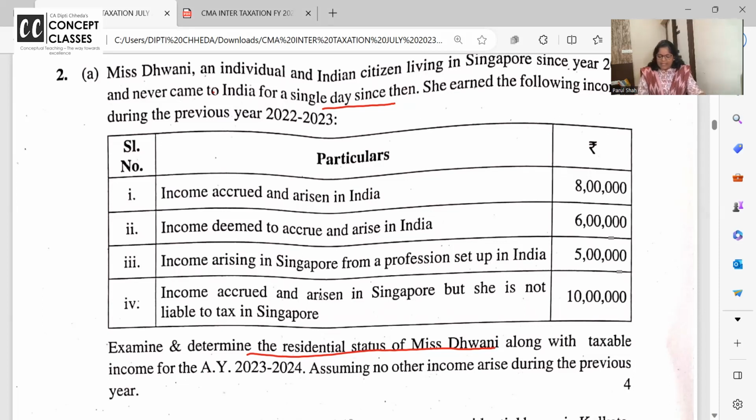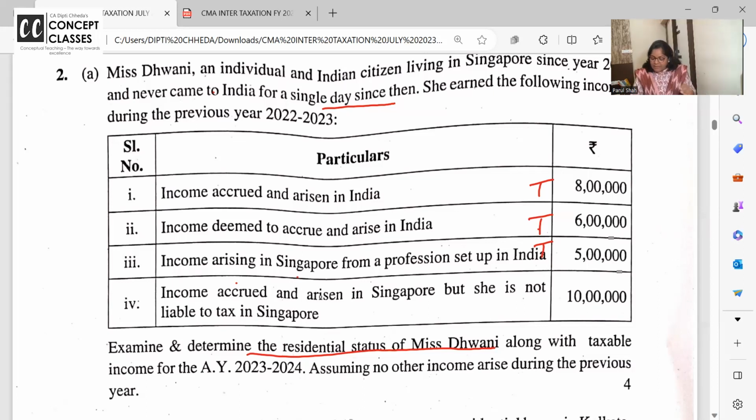Is it taxable? 8 lakh? Yes. Income deemed to accrue or arise in India, deemed, it is taxable. Income from Singapore. Business is set up in Singapore, profession. But then it is income arising in Singapore from a profession which is set up in India. So if profession is set up, it is taxable in India. Income is accrued in Singapore and she is not liable to pay any tax in Singapore.